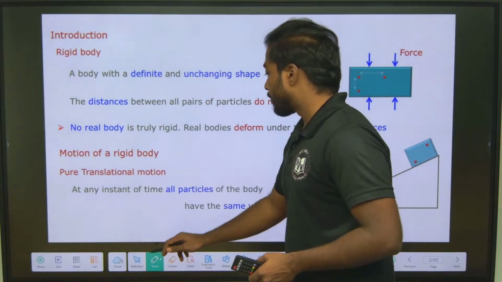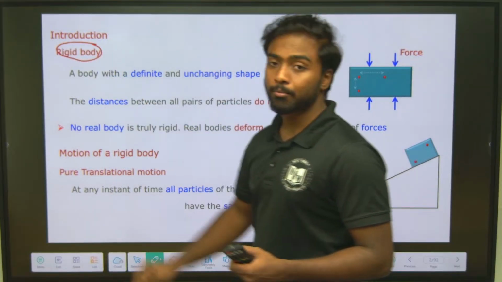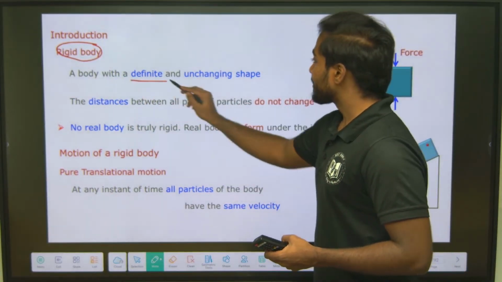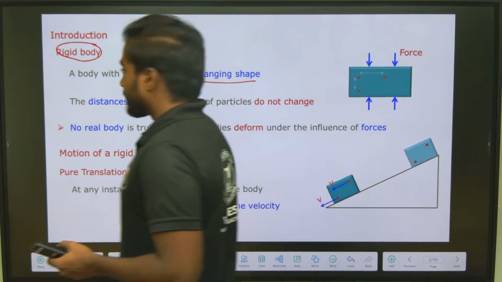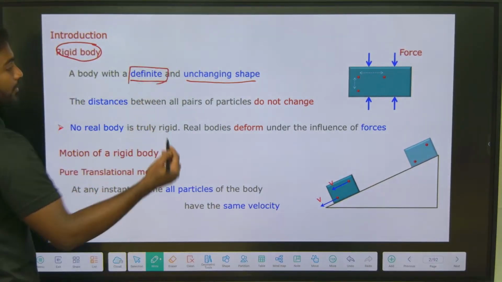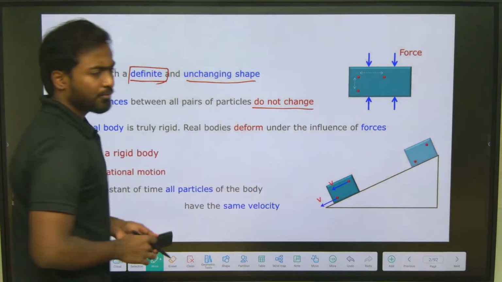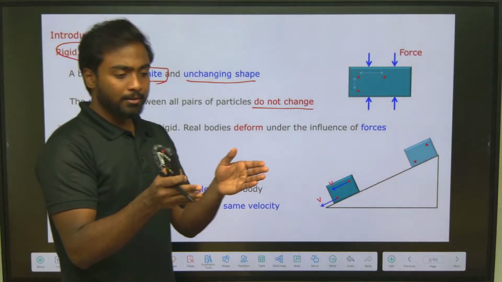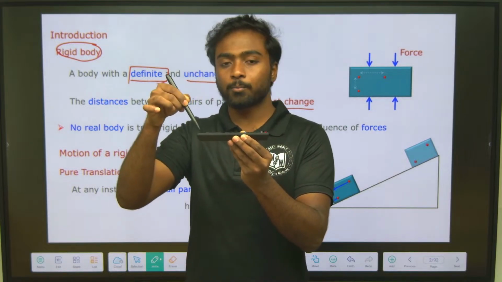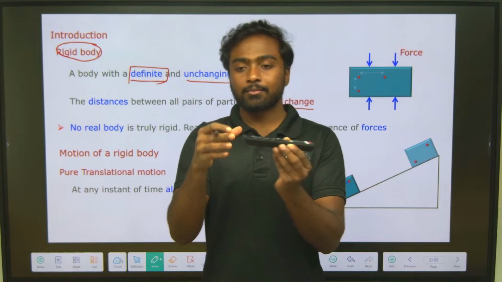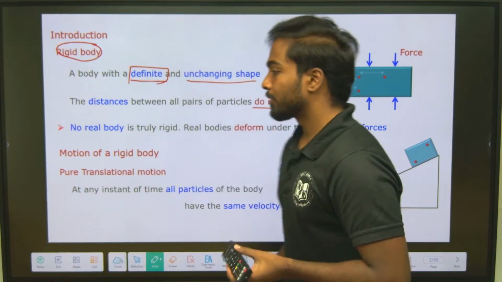Let's start with the rigid body. What is the meaning of a rigid body? A body with a definite and unchanging shape is called a rigid body. The distance between all pairs of particles does not change. When the object is fixed, if I observe it any number of times, the particles' positions don't change. That's the meaning of it.